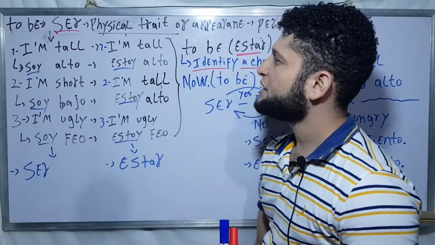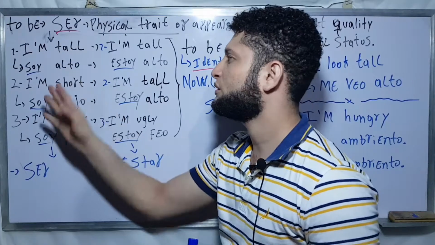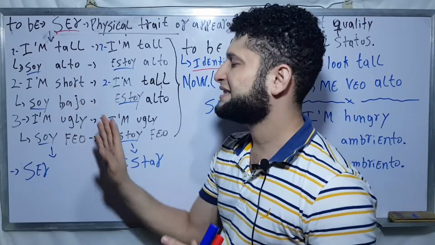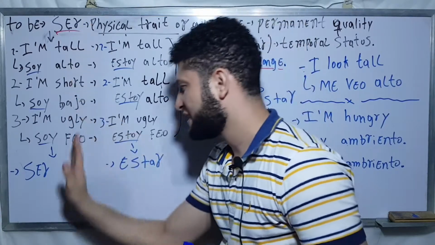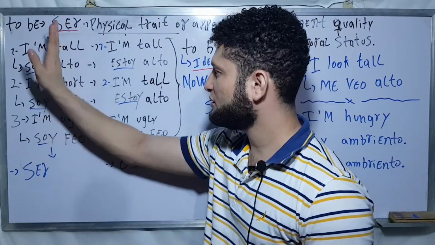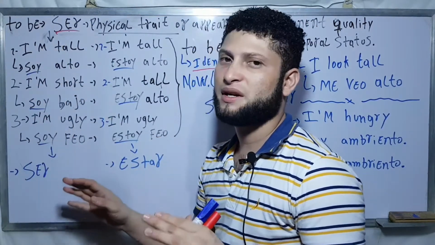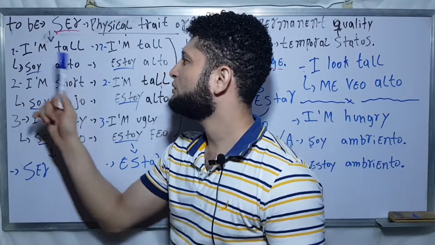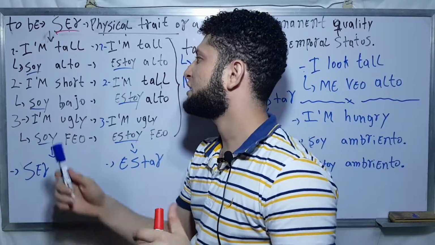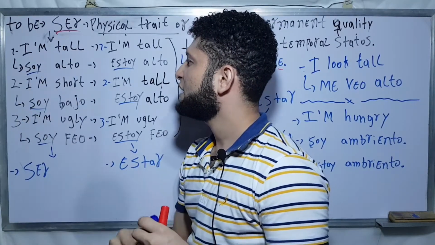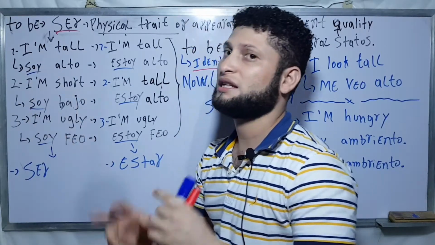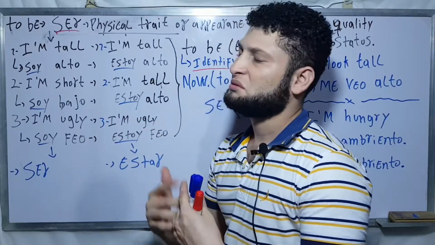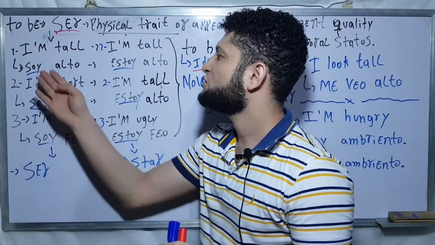Now we have "I am tall". We will focus on the verb ser, only the verb ser. All this conjugation is for the verb ser. Now I say I am tall, or I'm tall, with the contraction, and in Spanish, for me not to say "yo soy alto", I will just say "soy alto".